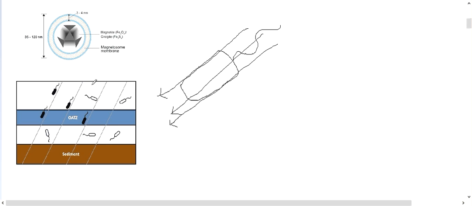Depending upon whether they move their flagella clockwise or counterclockwise, they can move either towards the magnetic field like this or away from the magnetic field like this. So one component of their movement is either down or up.